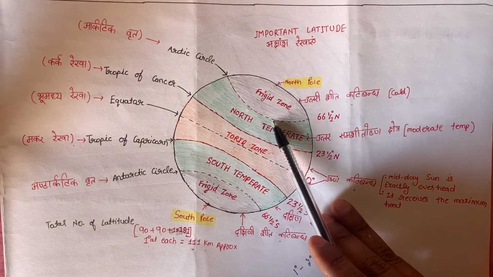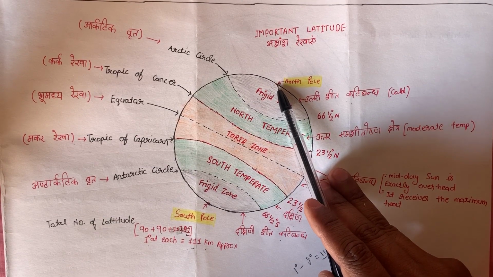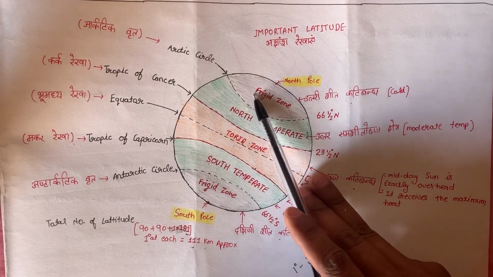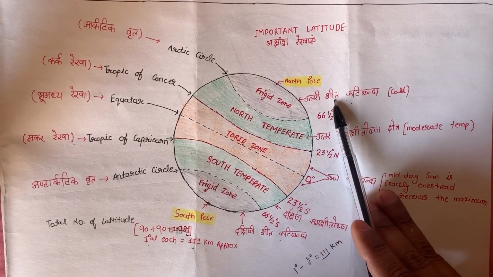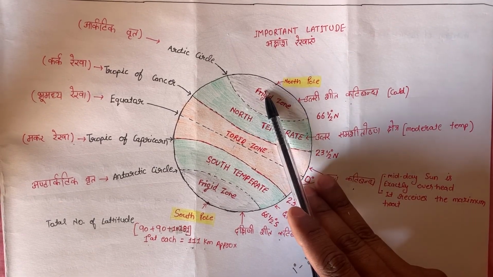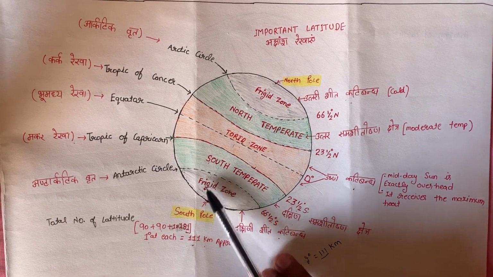In the north of the Arctic Circle, between the North Pole and the Arctic Circle, this is the North Frigid Zone. This is the very cold zone. Like the North Frigid Zone, we have the South Frigid Zone in the south.